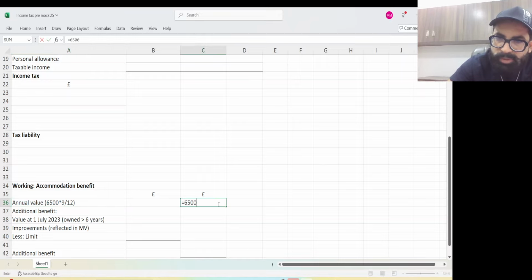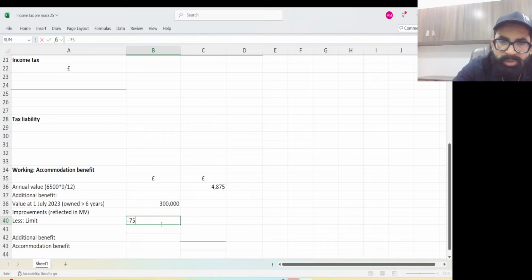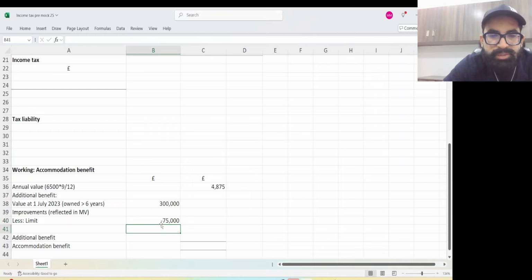Equal to 6,500 into 9 upon 12. Okay. Now market value should be used. Market value was 300,000. Less limit is 75,000. Remember in this question the gap was more than 6 years. So you will have the difference, 300 minus 75 is 225.